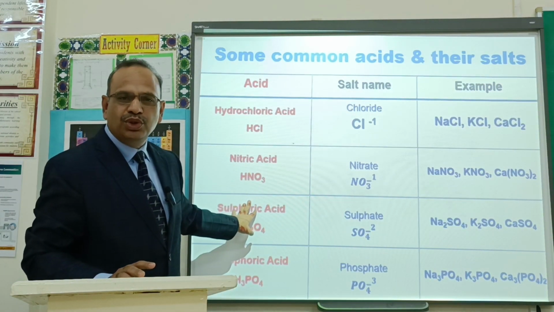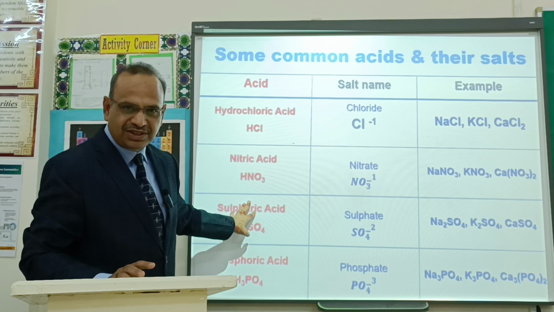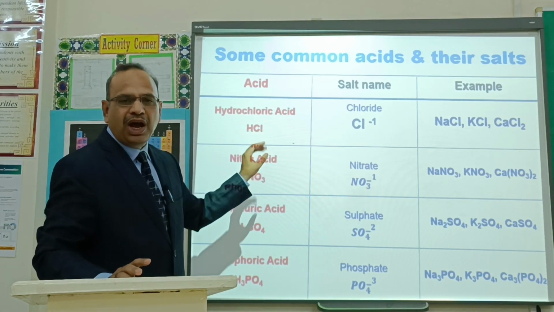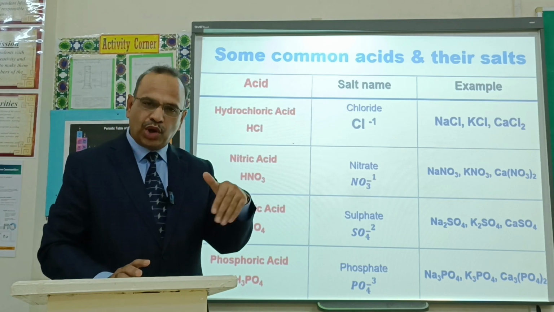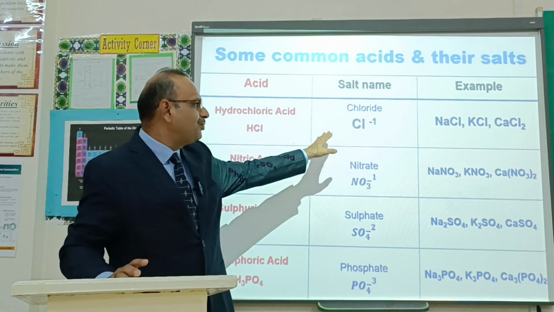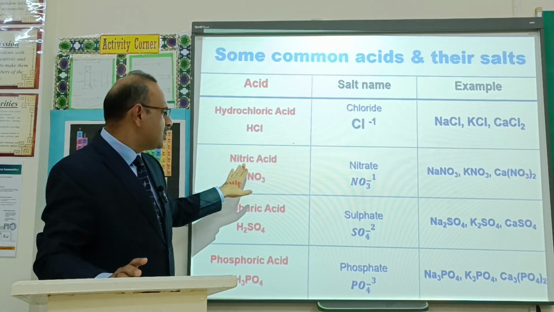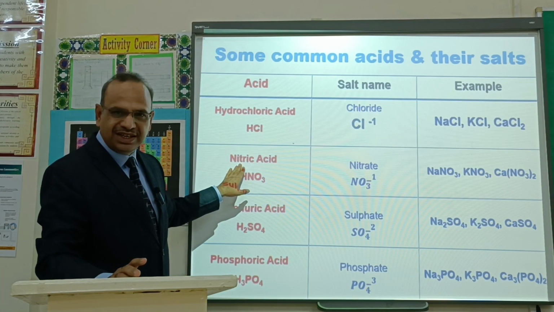Here I am giving you more examples of salts. Hydrochloric acid will give chloride salts like sodium chloride, potassium chloride, calcium chloride. Nitric acid is another acid.